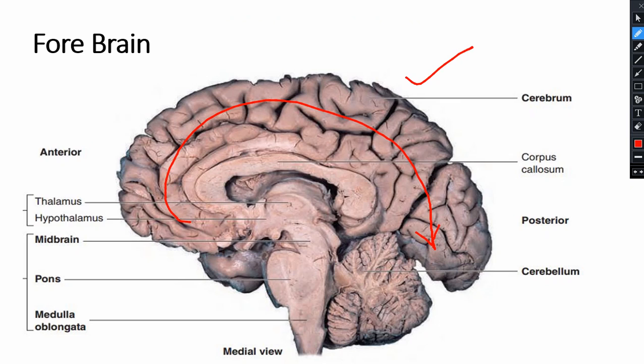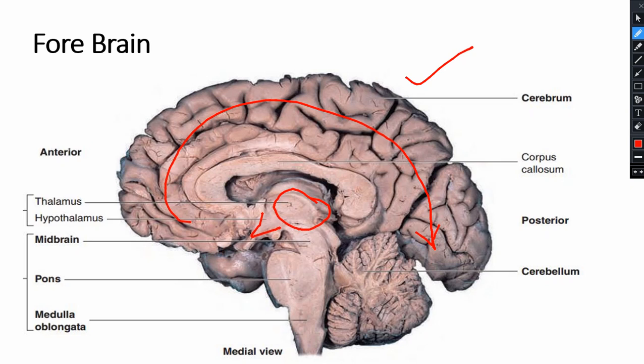Okay, in reality the brain looks like this. And here is the thalamus. And here is this V-shaped structure, it is the hypothalamus. In reality the brain will look like this if you separate one hemisphere and see it, then the cerebrum will look like this to you.